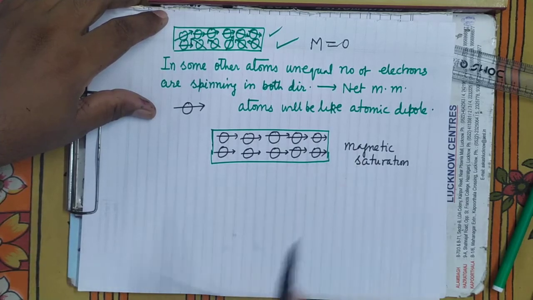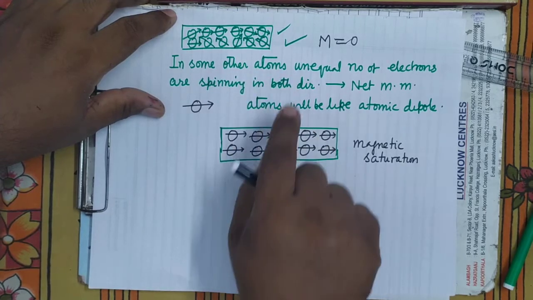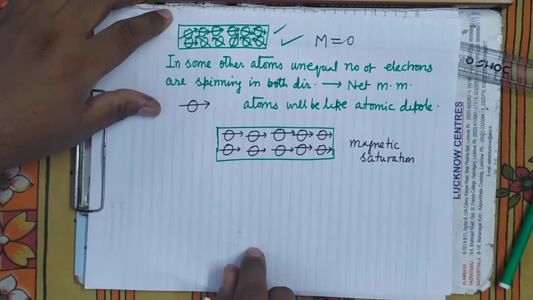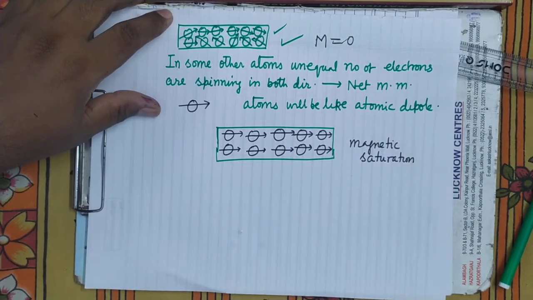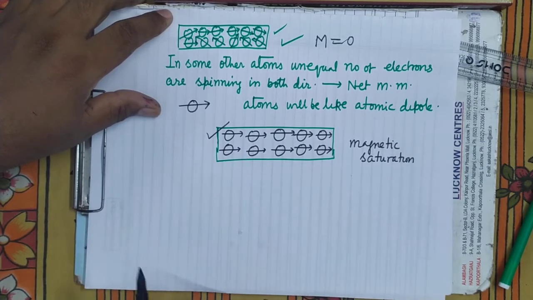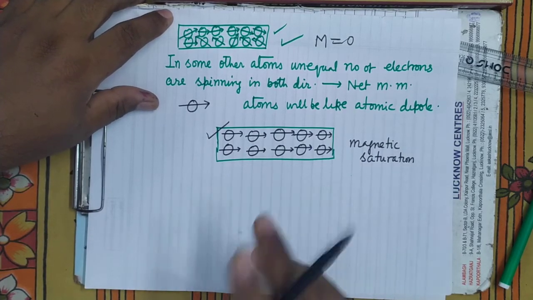In case all the atomic dipoles are oriented in the same direction, then it has acquired the maximum magnetism. It cannot be further magnetized. It has reached the magnetic saturation condition.